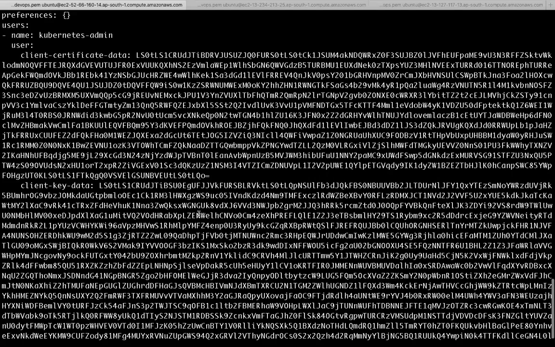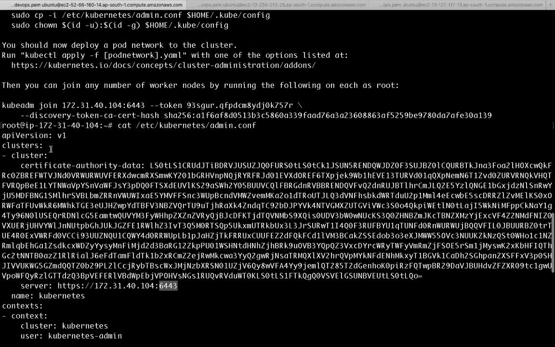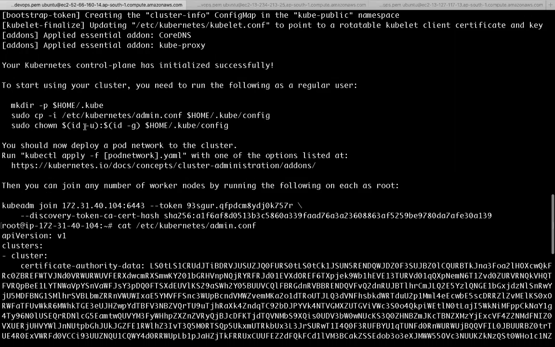kubectl, as I told, is a command line interface. kubectl requires this file to interact with the master machine. So that's what we are doing. I want to execute kubectl commands as a normal user. As a normal user, first I am creating a .kube folder in the user home directory.